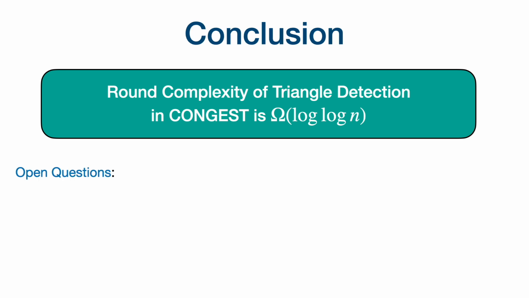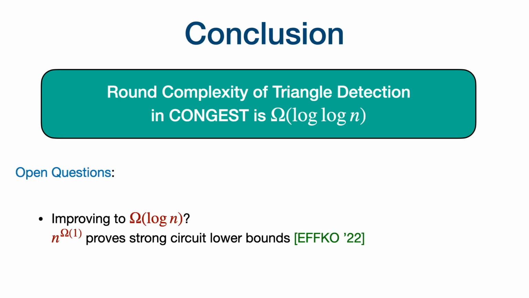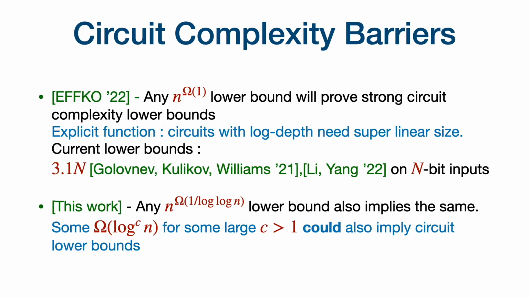What are the remaining open questions? So the main question is, of course, to actually improve this lower bound. So can we get an n to the omega of 1 lower bound? We said that it is not possible to get n to the omega of 1 lower bounds because this breaks current circuit complexity barriers. I will give a little bit more detail on these circuit complexity barriers now.